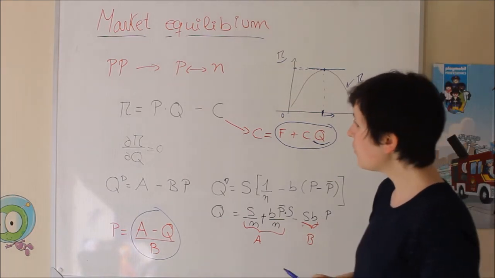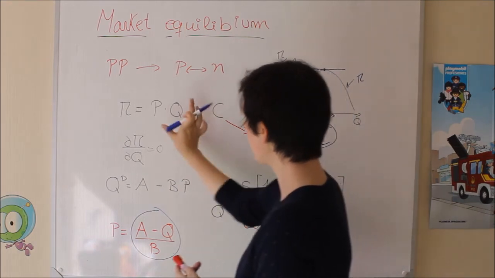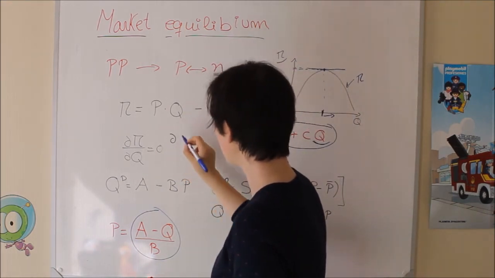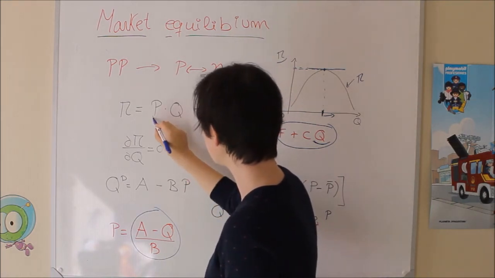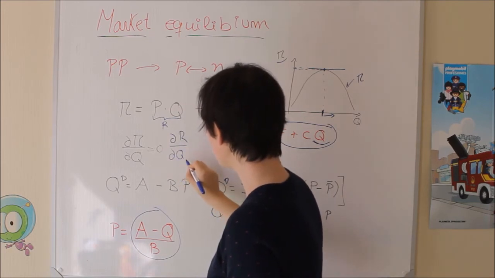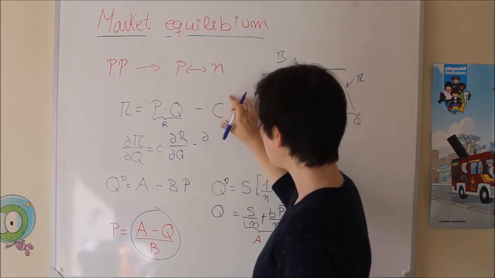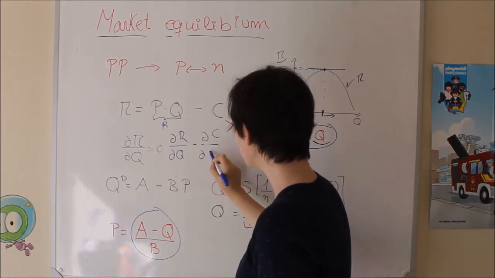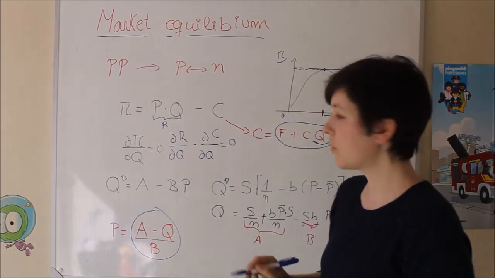We are going to do the derivative of the revenues with respect to the quantity, and then the derivative of the cost with respect to the quantity, and it must be equal to 0.